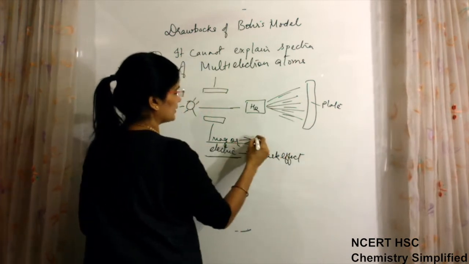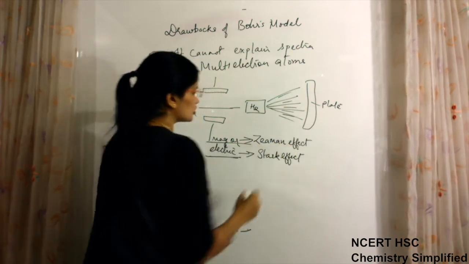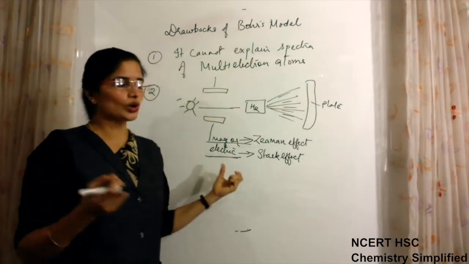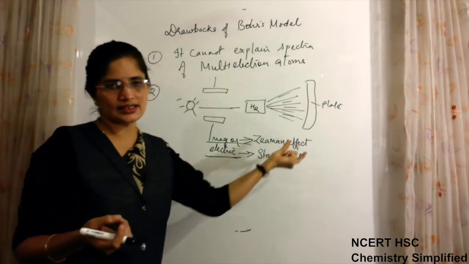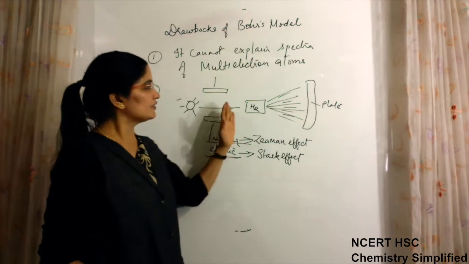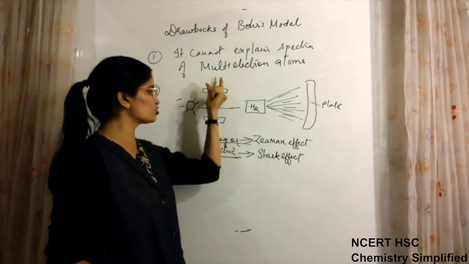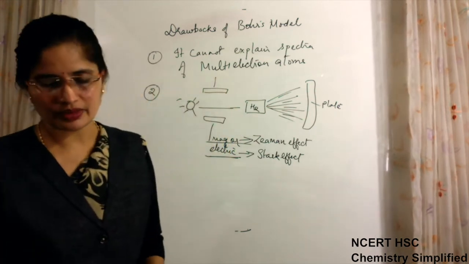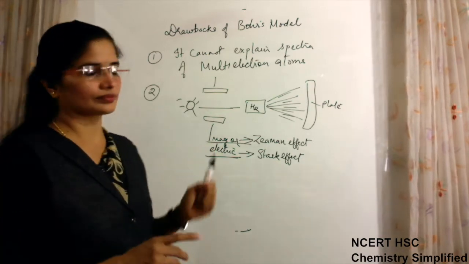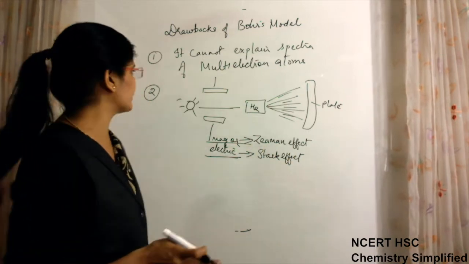In magnetic field, splitting is known as Zeeman effect. So in a single sentence we can say that Bohr's model could not explain Stark effect and Zeeman effect of spectral lines. The meaning of which is the further splitting of spectral lines when the source of energy is exposed to an external magnetic or electric field. So this is one of the drawbacks, that it could not explain Zeeman effect and Stark effect.